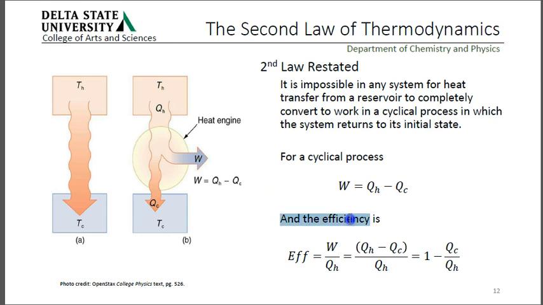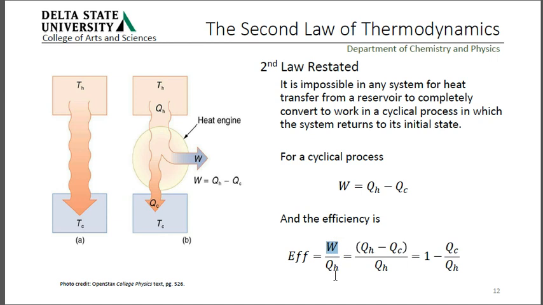And we can define the efficiency then as the work done divided by the heat coming into the system, right? A system that's 100% efficient will use up all of that heat to do work. A system that has 0% efficiency will not do any work. So this definition of efficiency makes lots of sense. QH is energy flowing into the system.